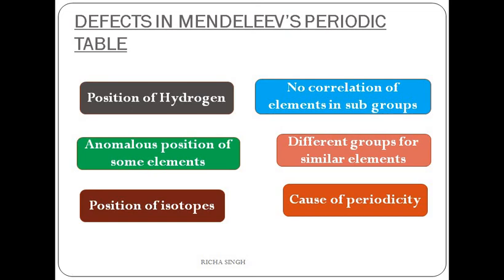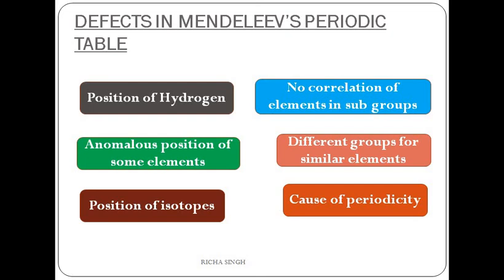In some cases, elements having similar properties were placed in different groups. For example, copper and mercury resemble in many characters, they are both metals, but copper has been placed in group 1B while mercury has been assigned the position of 2B. There was no justification for this change of position of the elements.